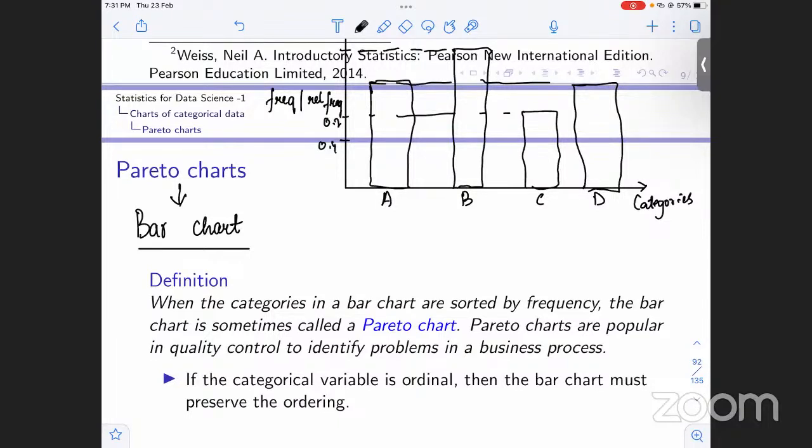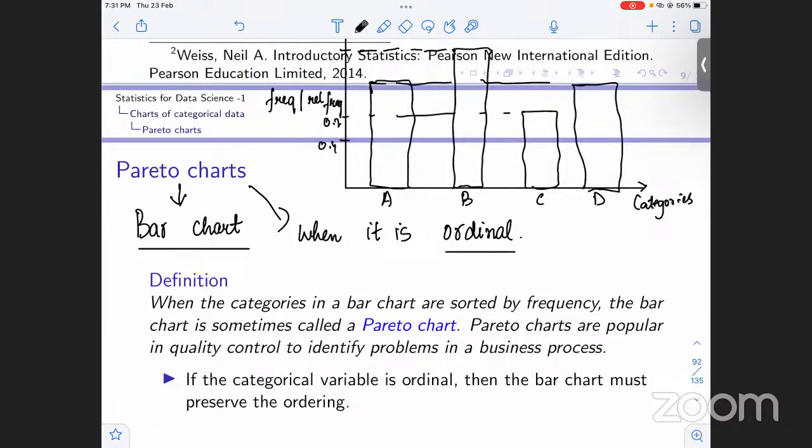Basically a Pareto chart is a chart for a categorical variable, but when the categorical variable is ordinal, we will use Pareto charts. When it is ordinal, there is that sense of ordering, right? So when displaying it graphically, we need to preserve that sense of ordering.